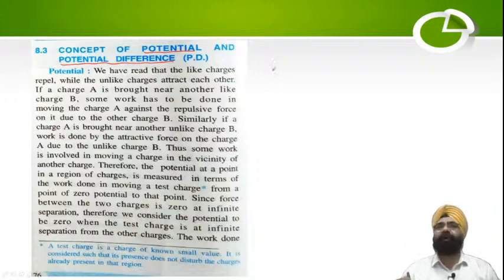Now, what is the concept of potential? First I wanted to do gravitational potential. Suppose this is the ground level, and I have an object lying over here. So this object is at 0 level. If I raise it, I do some work in raising it up to this height. So that work gets stored in it.